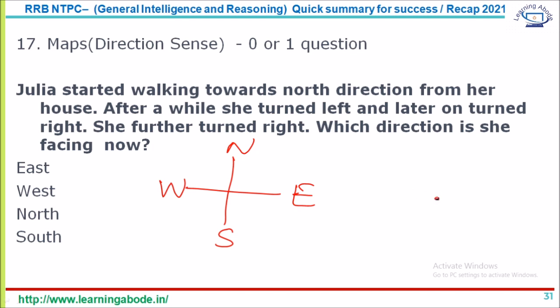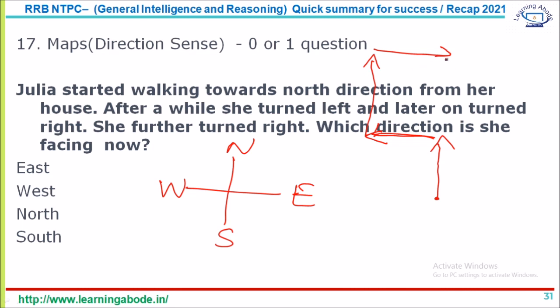So let's say Julie starts here and walks towards her north, and then she turns towards her left, and then later on to her right. So she goes in this direction. And then towards her right, so right is this. And then she further turned right. So she further turned right is this.